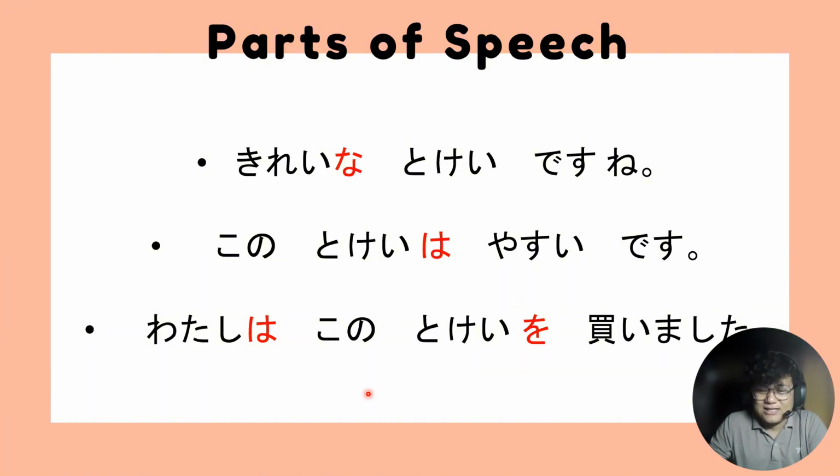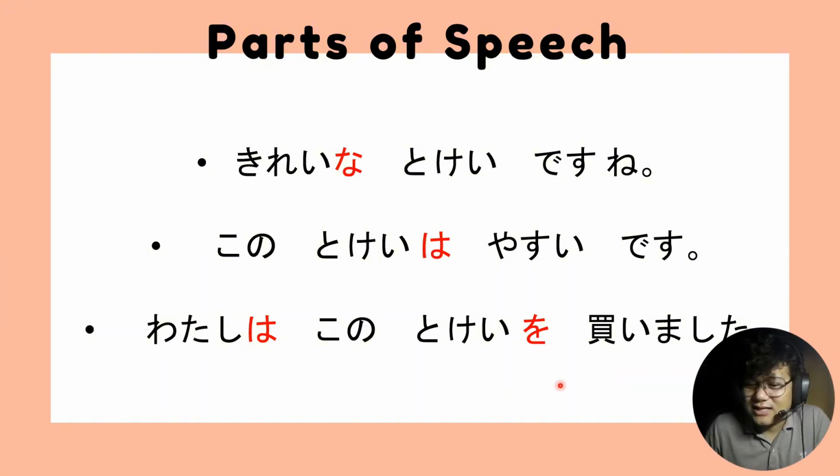Then lastly, we have watashi wa kono tokei o kaimashita. We have a verb in this case. The topic of the sentence is watashi wa, so you're talking about yourself. Then you're talking about an object, kono tokei, and then a verb. If you know the meaning of kaimashita, you should connect it with the object that the verb is referring to.